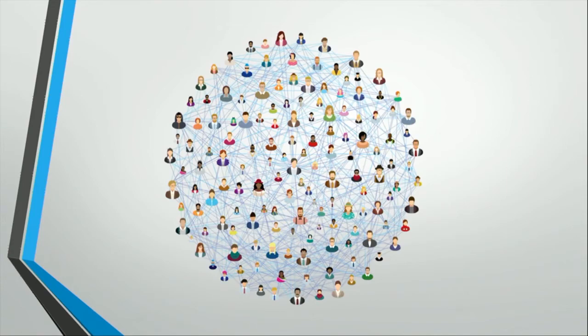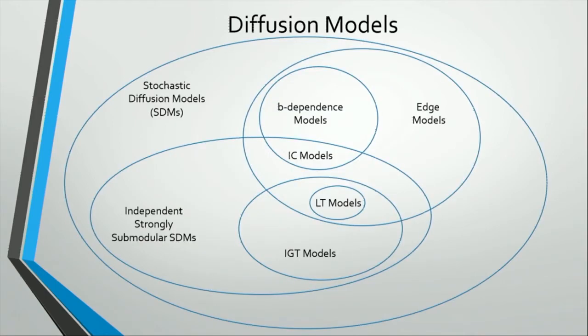So the influence maximization problem is basically finding a group of people who together have the maximal impact or influence on the network. Usually when we talk about this problem, we have to specify how the data is spread through the network, and there are a lot of models to do that. And in this short talk, I'm going to talk about a few of them.